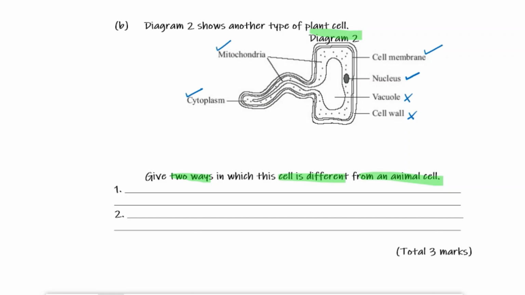So 2 ways in which the cell is different from an animal cell is that the plant cell has a vacuole. Also, the plant cell has a cell wall. This question was worth 3 marks.